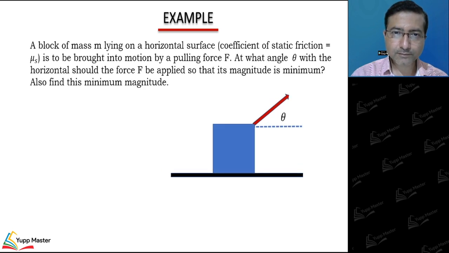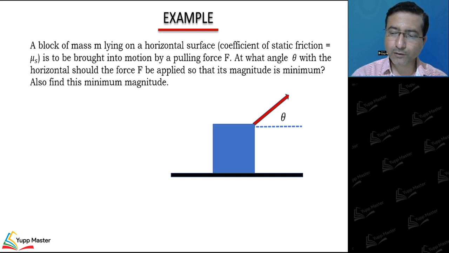Look at this example. Till now in all the problems I have applied force along the surface. Now look at this question. We have a block of mass m lying on a horizontal surface. Coefficient of static friction is mu s. It is brought into motion by a pulling force F. The question is, at what angle theta should the force F be applied so that its magnitude is minimum? Also find this minimum magnitude.